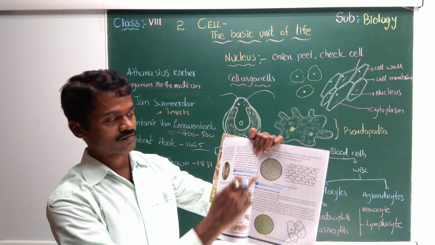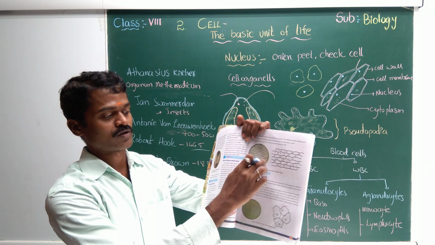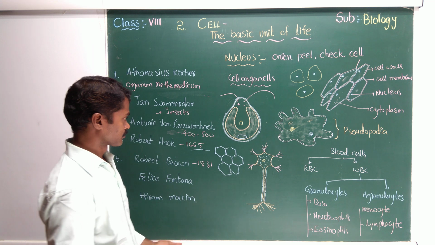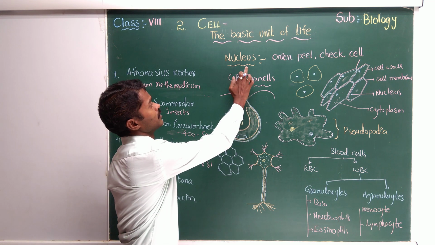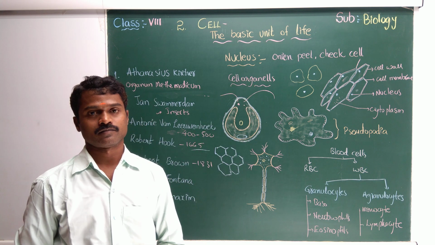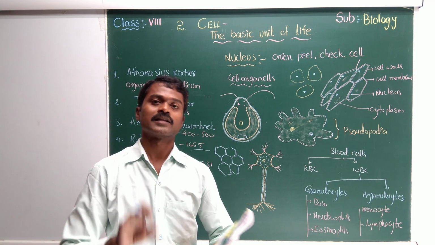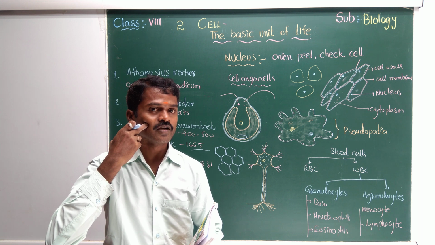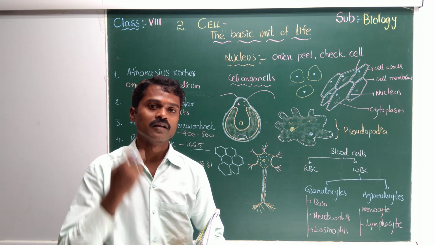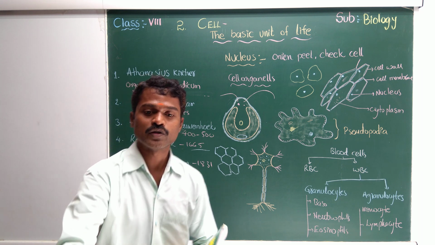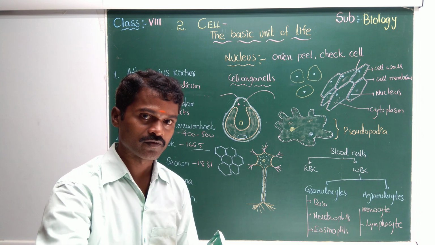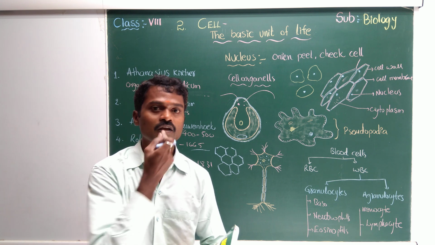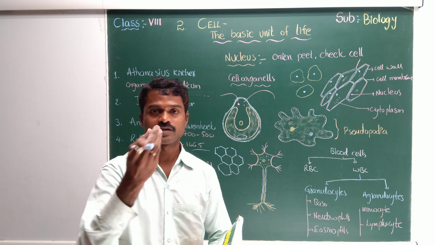Okay, this is about the nucleus, of course. Now we will see one more thing here. How can we observe the nucleus? You can use the same layer, otherwise collect tissue from the cheek, not from the outside, it should be from the inside. If you scratch here, don't use any blade or knife. You should use a wooden spoon or ice cream stick, scratching the mucosa membrane inside, and you can collect it.